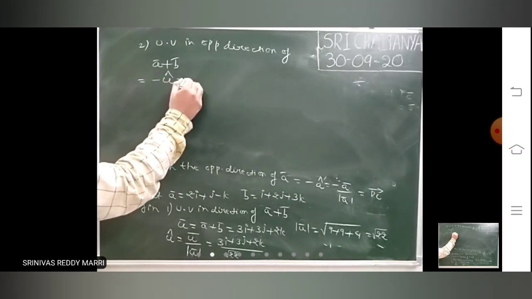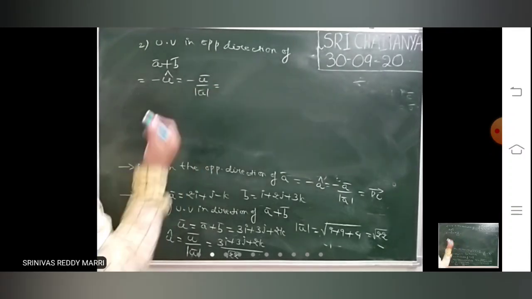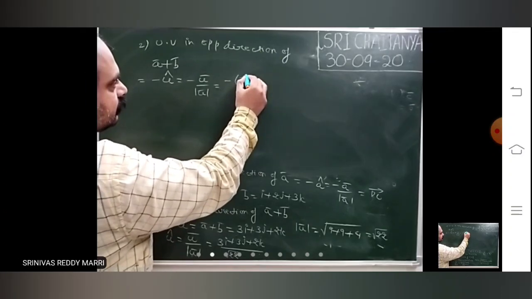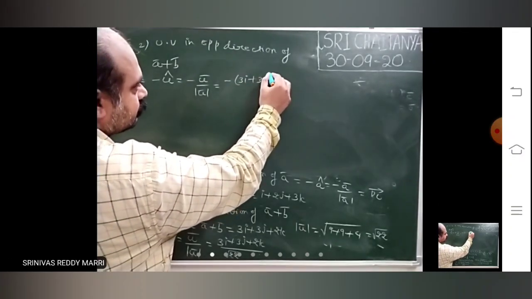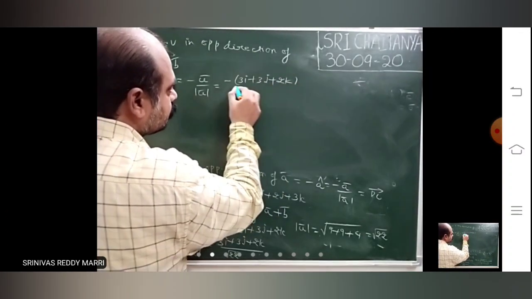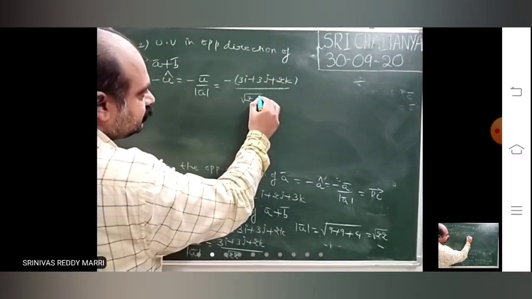Minus U cap. That means minus U bar divided by, just minus of this, divided by root 22.